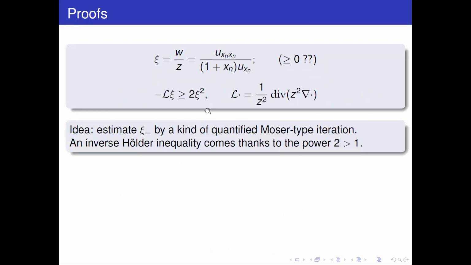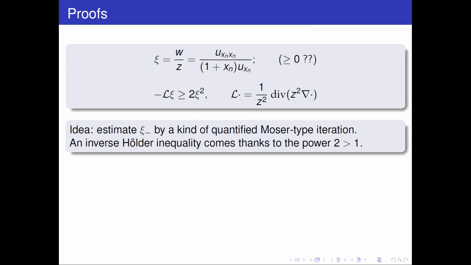And so what's the idea? The idea is take this thing and try to estimate the negative part of psi. You want to prove the negative part is 0. And try to estimate it by a sort of a quantified iteration of Moser type. If you know the proof of the weak Harnack inequality by Moser, you're going to imagine easily what I mean here, even though I'm going to give a couple more details.